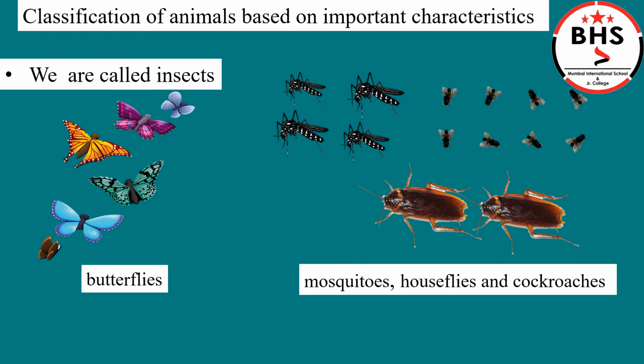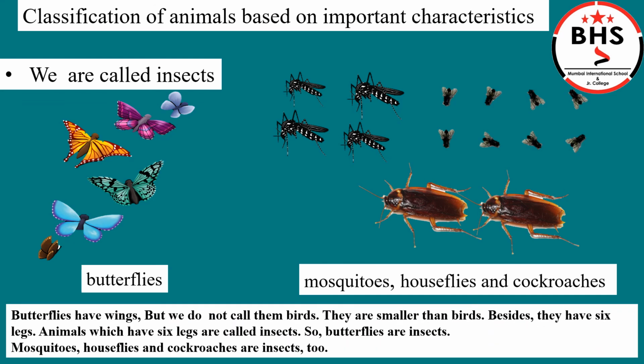We are called insects. Butterflies, mosquitoes, houseflies and cockroaches are all insects. Students, butterflies have wings, but we do not call them birds. They are smaller than birds. Insects have 6 legs. Butterflies also have 6 legs, which is why butterflies are also called insects. Mosquitoes, houseflies, and cockroaches are also insects.